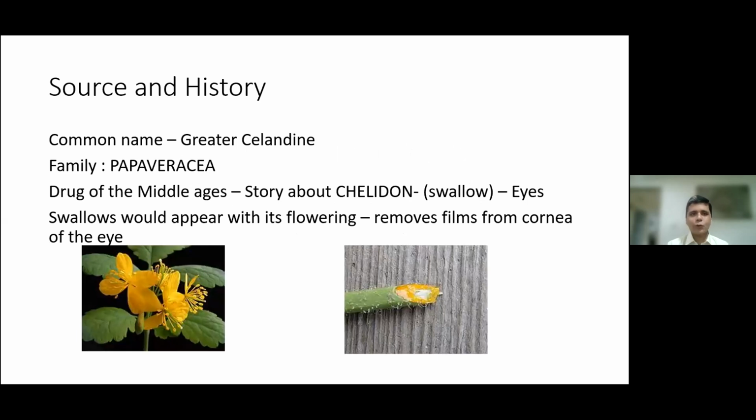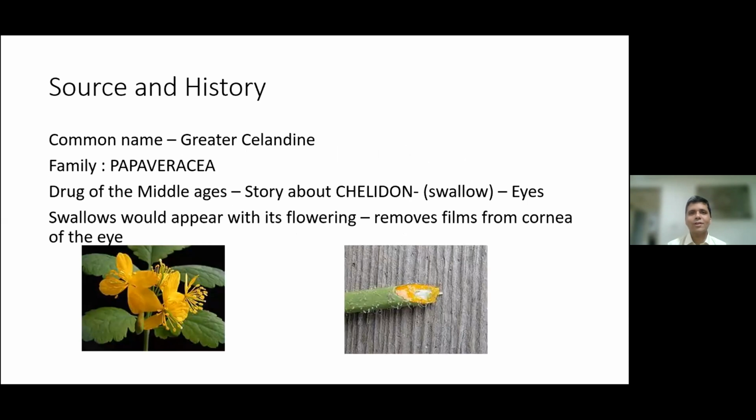I always start with source and history, and there's a lot of source and history of this wonderful remedy. The common name is the greater celandine. It belongs to the family Papaveraceae. Which two other famous homeopathic drugs come from this? Anybody can please pop it up in the chat box. I want some interaction.